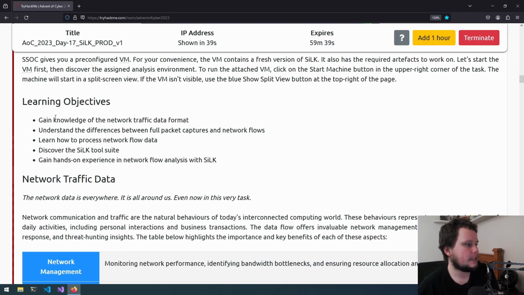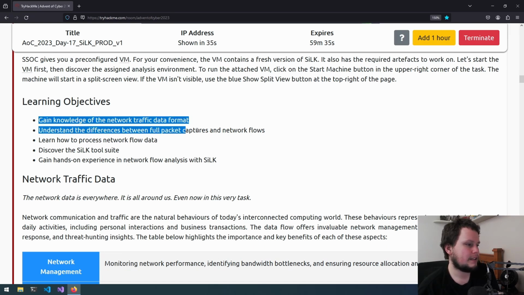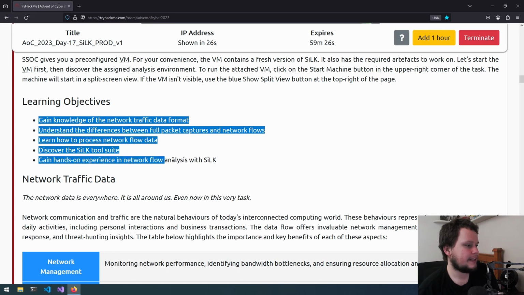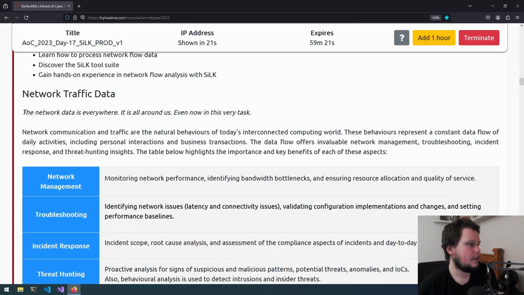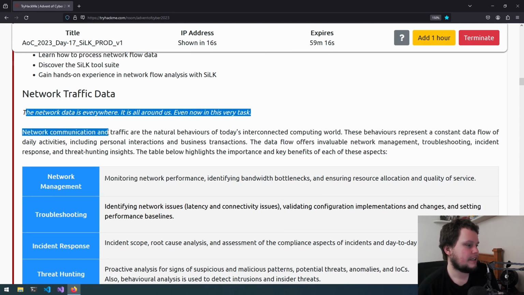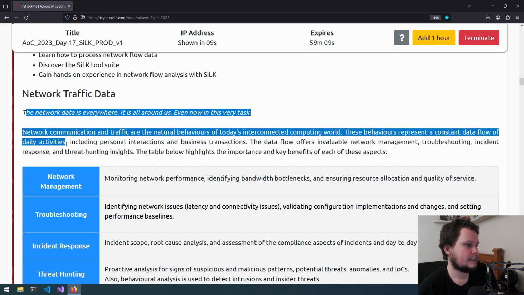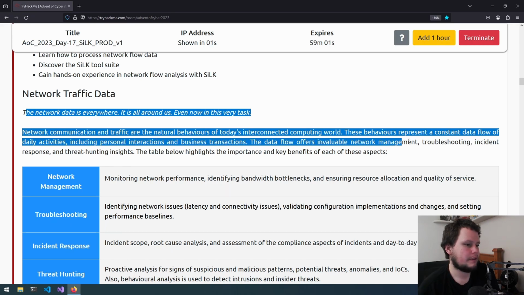The learning objectives are to gain knowledge of the network traffic data format, understand the differences between full packet captures and network flows, learn how to process network flow data, discover the SiLK tool suite, and gain hands-on experience in network flow analysis with SiLK. So the network data is everywhere. It is all around us, even now in this very task. Network communication and traffic are the natural behaviors of today's interconnected computed world. These behaviors represent a constant data flow of daily activities, including personal interactions and business transactions. The data flow offers invaluable network management, troubleshooting, incident response, and threat hunting insights.